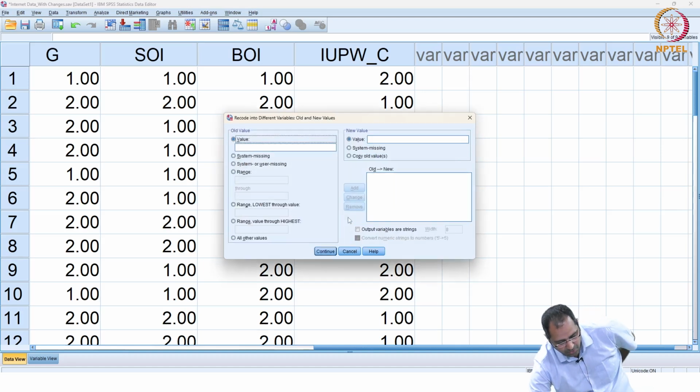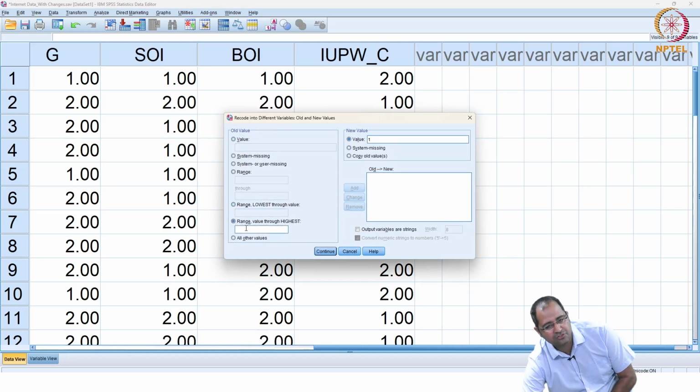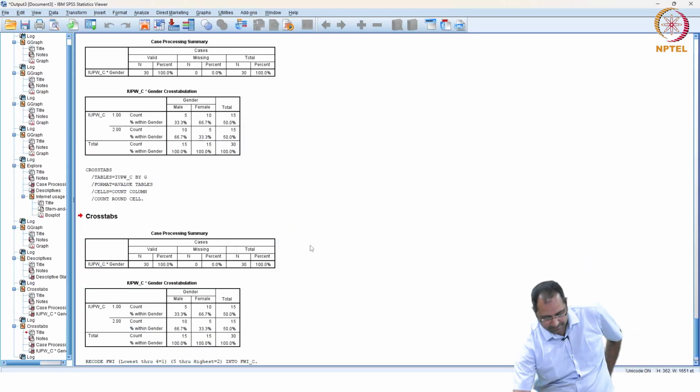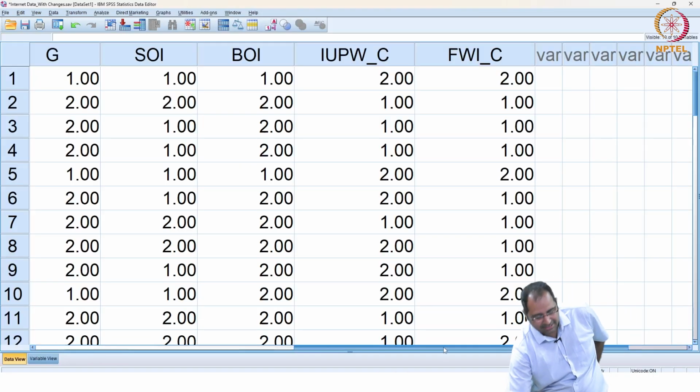Click on change, old and new values, 4 or less than 4, value 1, and since there is no 4.1, 4.2, 4.3 because it is a discrete interval variable which has values 1 to 7. So we can say 5 or above value, oh sorry, first we did not complete that, 4 and below value 1, 5 and above value 2, and click add and click continue and click OK. You have a new variable created, familiarity with the internet categorical.